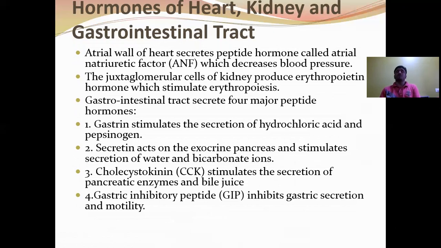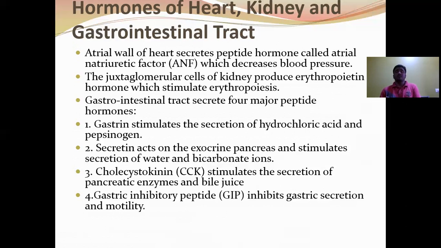Next, hormones of the heart, kidney, and gastrointestinal tract. The wall of the heart secretes a peptide hormone called atrial natriuretic factor, which decreases blood pressure. The ANF is a vasodilator. By dilation of blood vessels, it decreases blood pressure. The juxtaglomerular cells of the kidney produce erythropoietin, a peptide hormone that stimulates erythropoiesis, that is, production of RBCs from bone marrow.